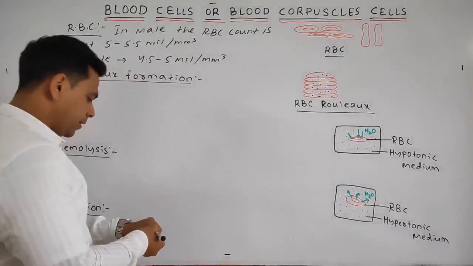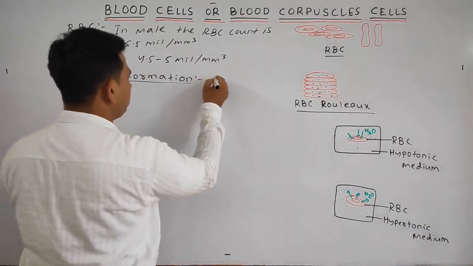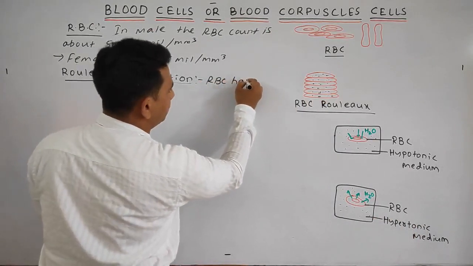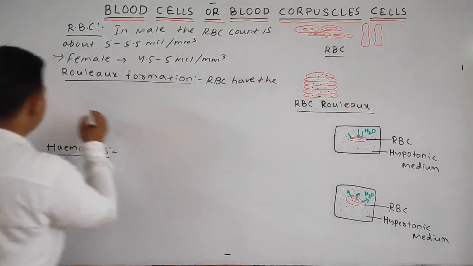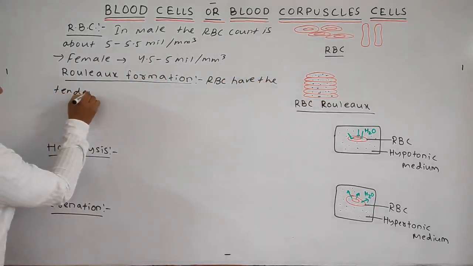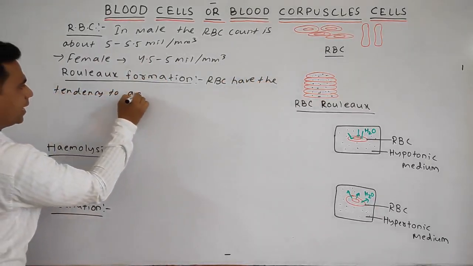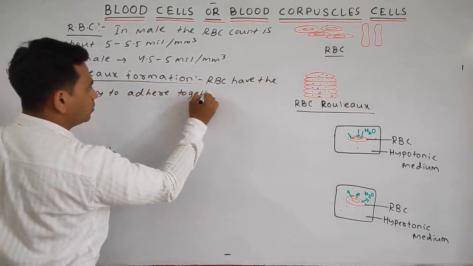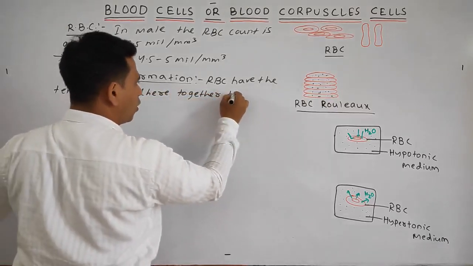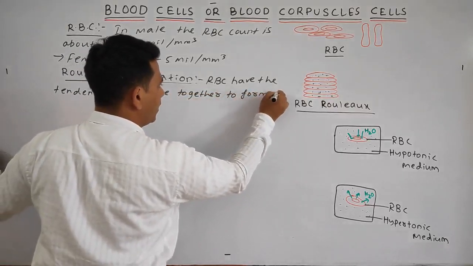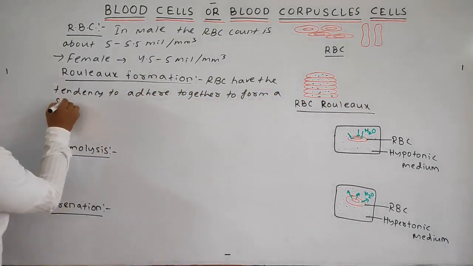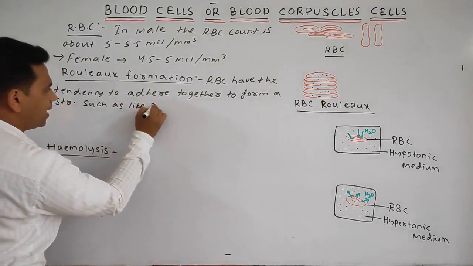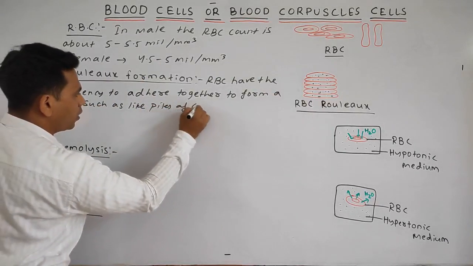Okay, we will write this point. RBCs have the tendency to adhere, means attach, together to form a structure such as piles of coins.